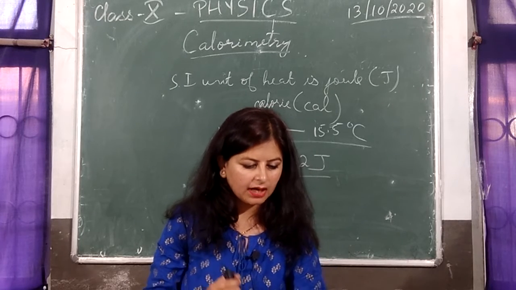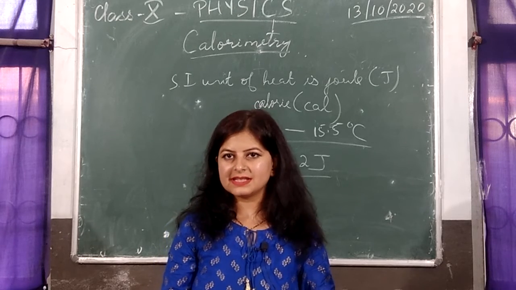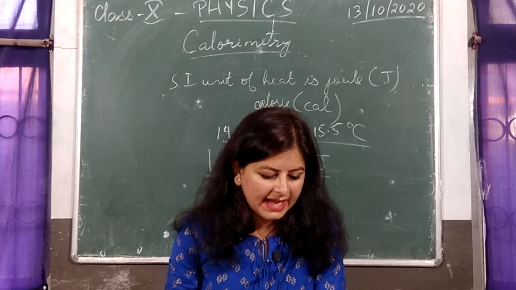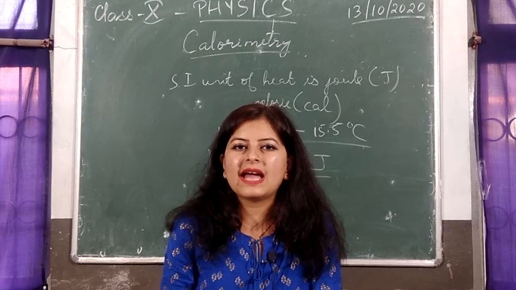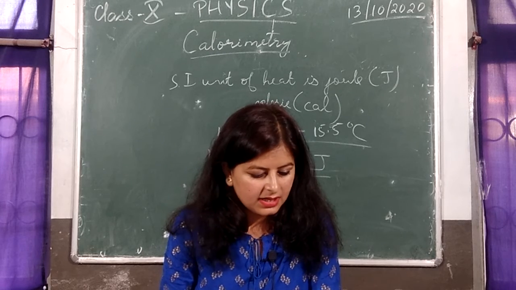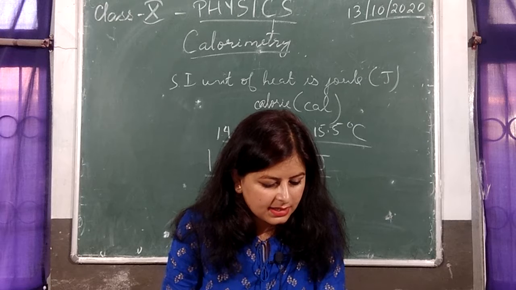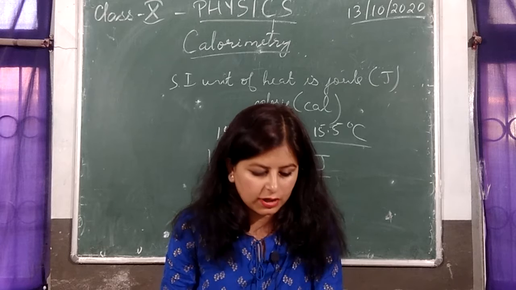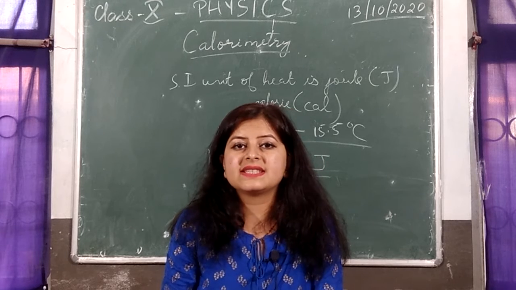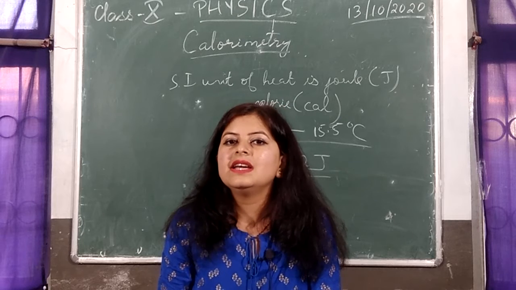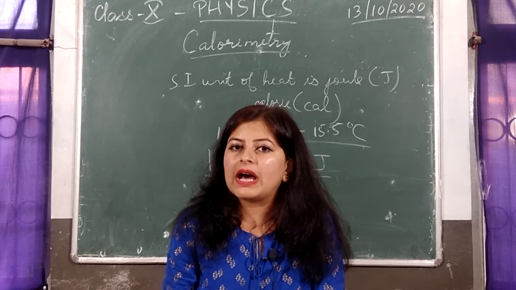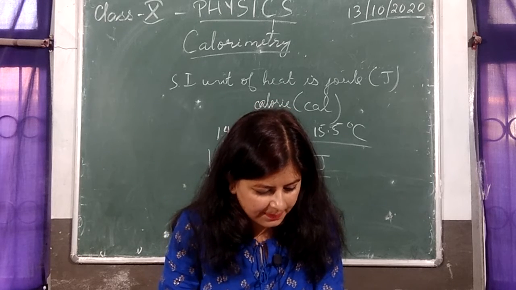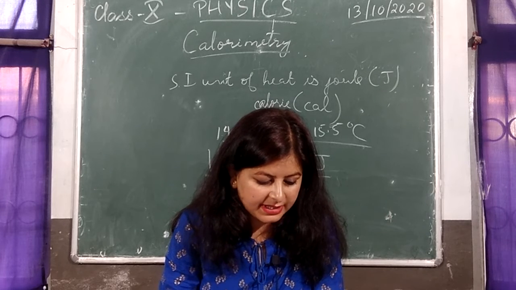Now, coming to another commonly used unit of heat, that is kilocalorie. If the amount of heat is much higher, the unit will not be calorie, it will be kilocalorie, where 1 kilocalorie is equal to 1000 calorie. So, to define it, 1 kilocalorie is the heat energy required to raise the temperature of 1 kilogram of water from 14.5 degrees Celsius to 15.5 degrees Celsius. If calorie was needed for 1 gram of water, kilocalorie is needed for 1 kilogram of water. That is the difference. It is usually used for measuring the energy value of foods.